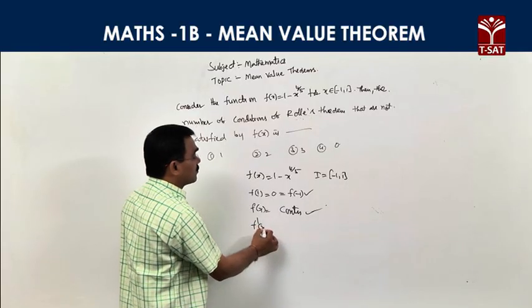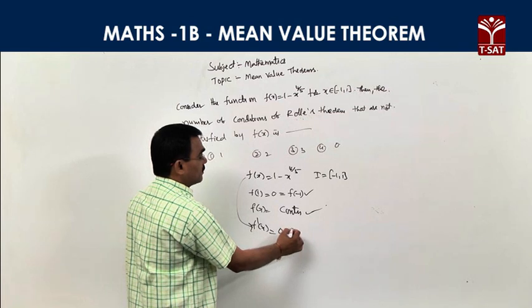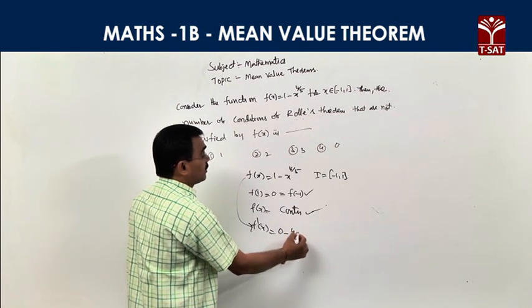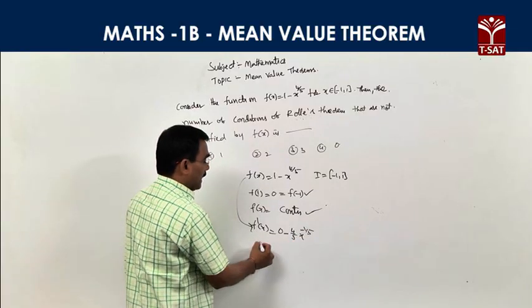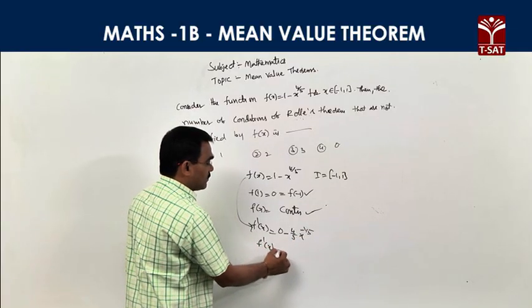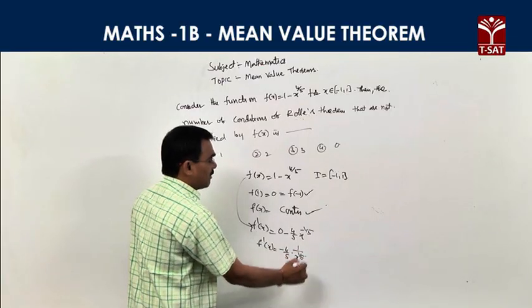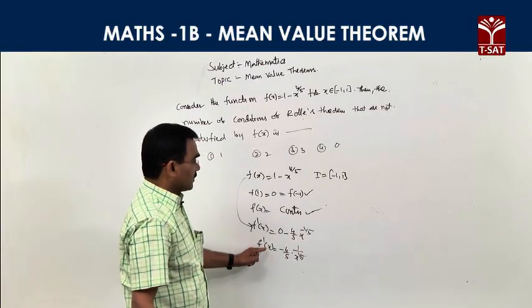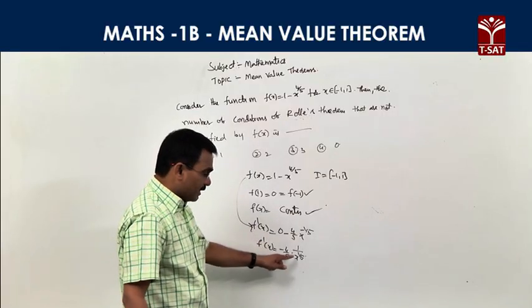Then next, f dash x is equal to the differentiation of 1, which is 0, minus the differentiation of this, minus 4 by 5 into x power minus 1 by 5. That means f dash x is equal to minus 4 by 5 into 1 by x power 1 by 5. This is f dash x. We observe f dash x is not defined at x is equal to 0.